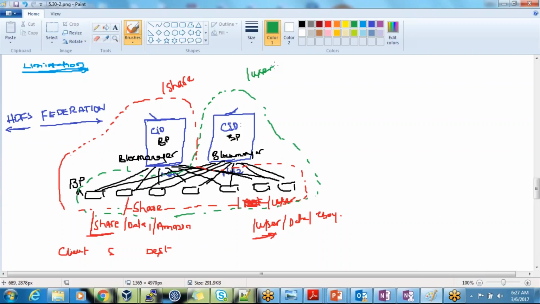One guy will take care of one part of the data, and the other guy will take care of another part of the data. It is not like they're segregating the data nodes. The data nodes will keep reporting to both, but the way they need to manage or the way they need to store the data will be segregated.